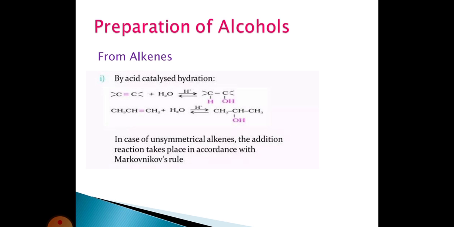The next topic is preparation of alcohols. Alcohols are prepared from alkenes, from carbonyl compounds and also from Grignard reagents. First we are seeing preparation from alkenes by acid-catalyzed hydration. In this reaction we take an alkene. This alkene reacts with a water molecule in the presence of an acid catalyst to form an alcohol.